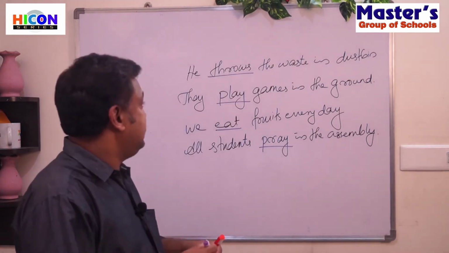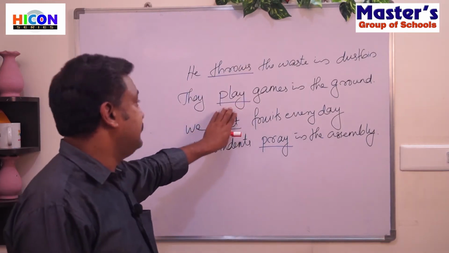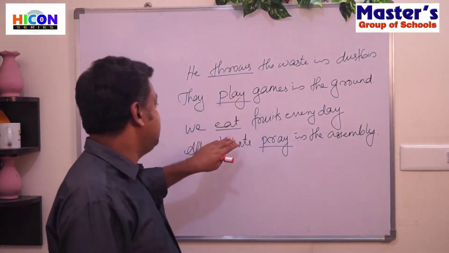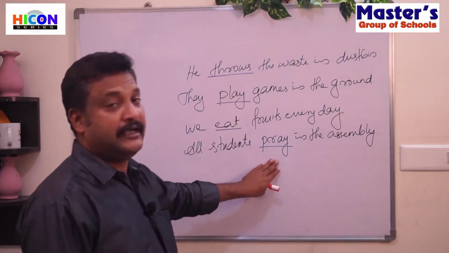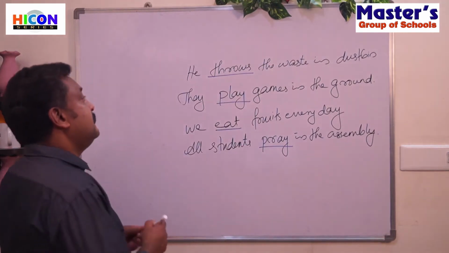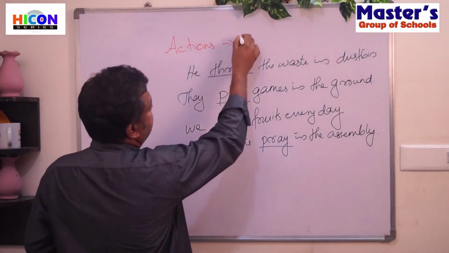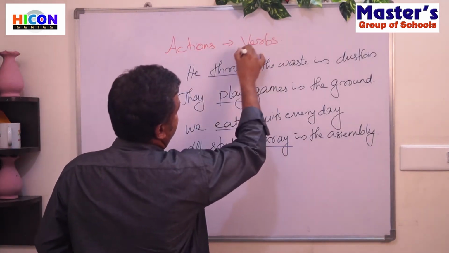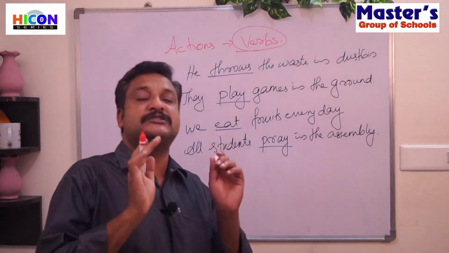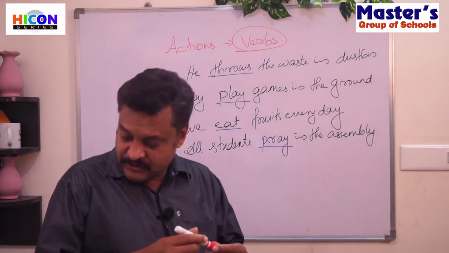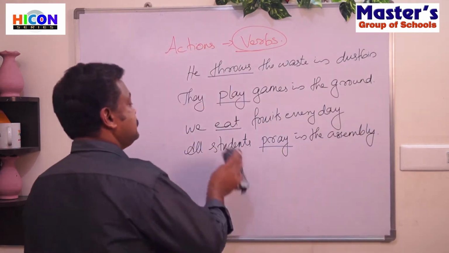Okay. So in the first sentence, we have throws as the action word. Second sentence, we have play as the action word. Third sentence, we have eat as the action word. And the fourth sentence, we have pray as the action word. So the words that denote actions are called verbs. Okay. So what do you mean by a verb? A verb is a word that shows an action. Okay. So when we write sentences, we have to use words that show actions.